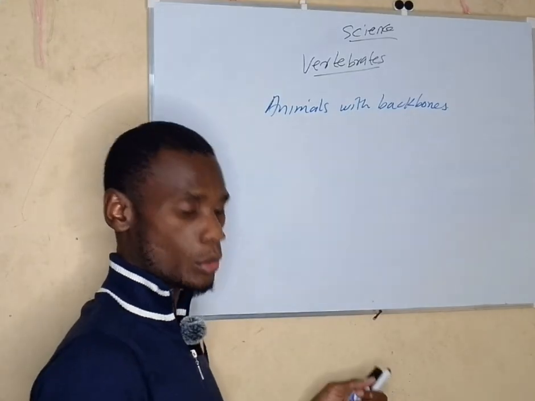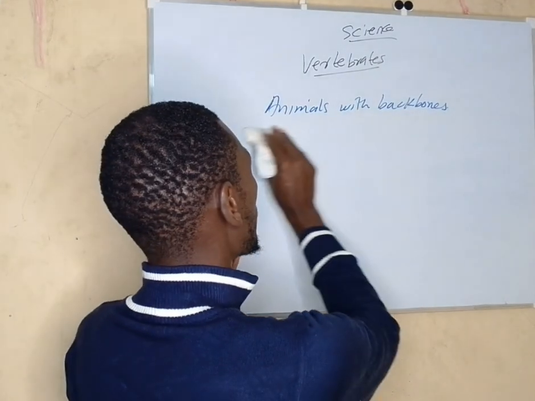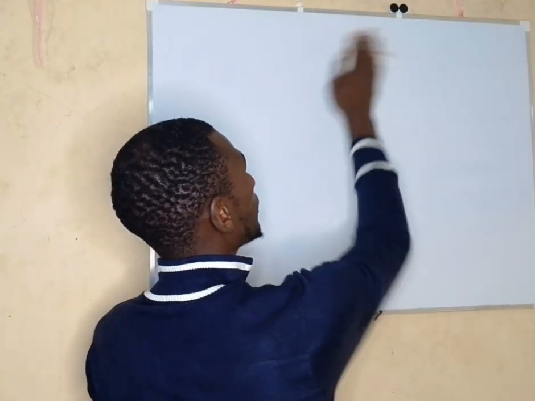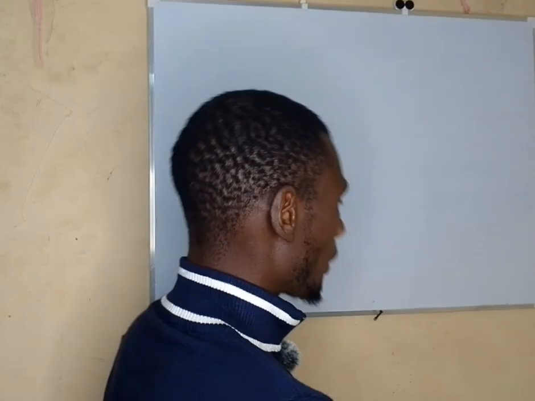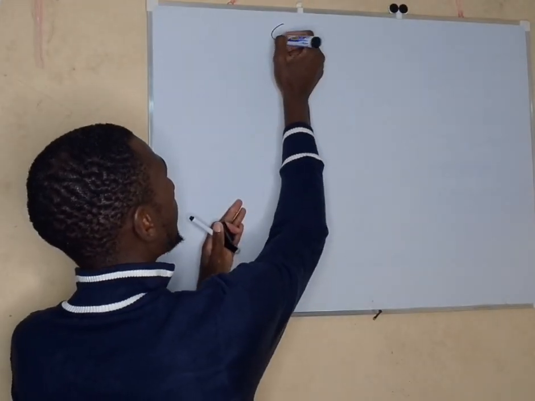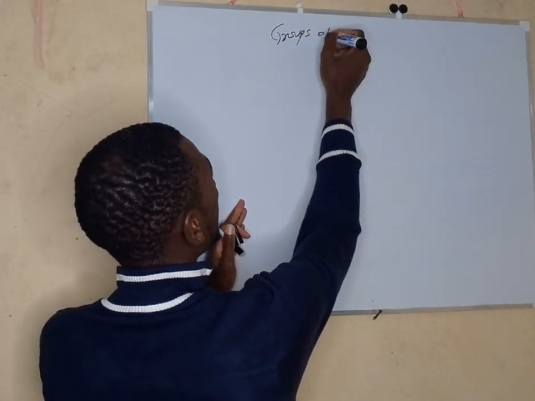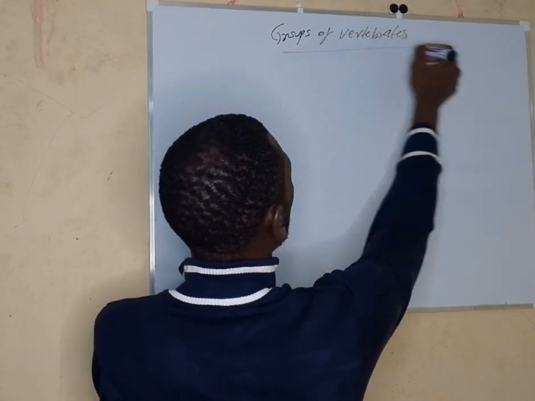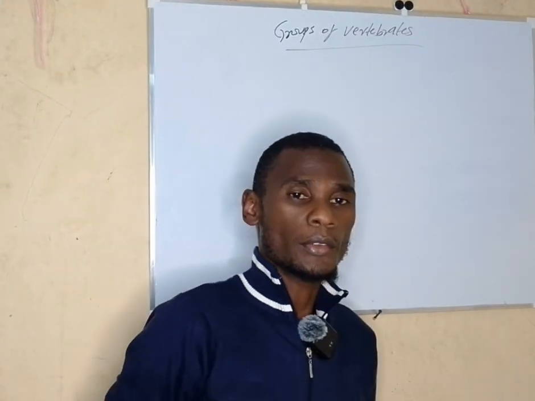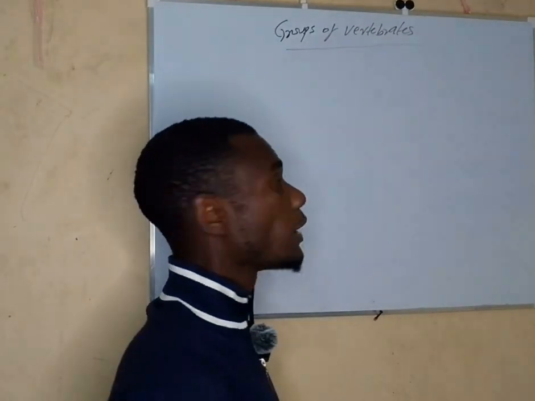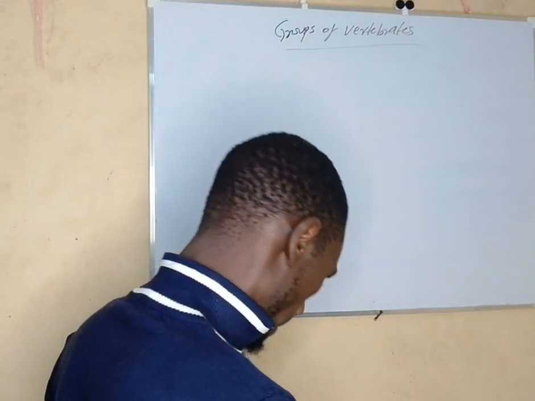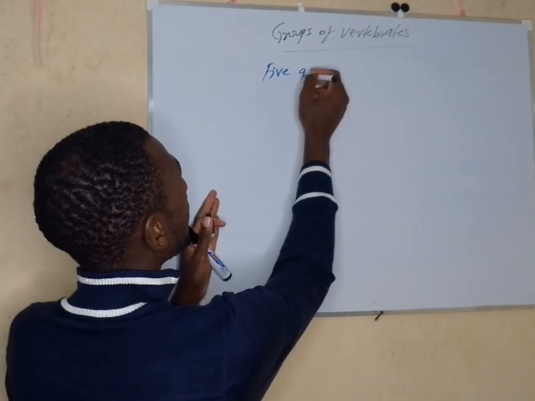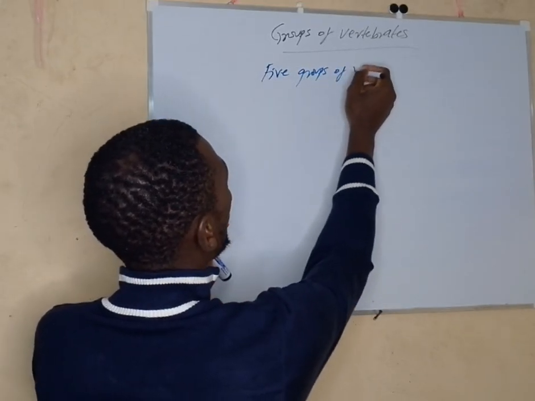it has been divided into groups so that we can find out which animal belongs to which group. So we want to look at what we call groups of vertebrates. There are only 5 groups of vertebrates.